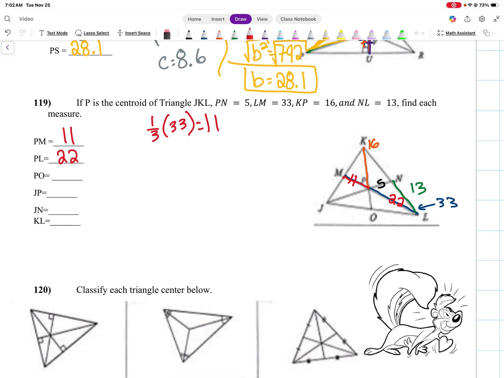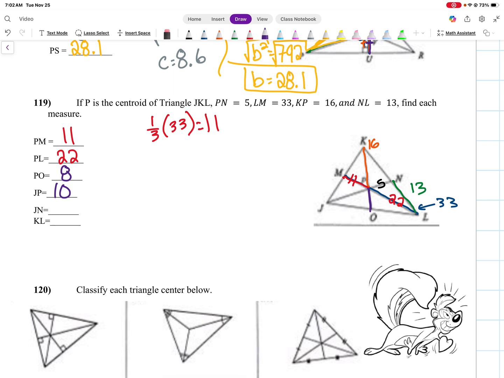Same thing with this line from P to O, right? Well, if I know from K to P is 16, whatever it's got to be, that's 2/3 of it, right? So if I want to figure out that chunk, kind of same idea. It's going to be 8, because 8 would be 1/3 of 24. 16 is 2/3 of 24. JP. So same boat once again, right? I know what part of my line's 5, the other half, JP, is going to be 10.